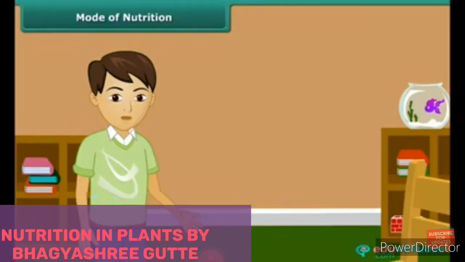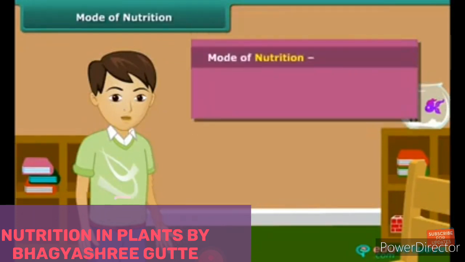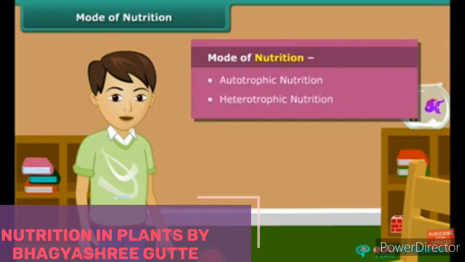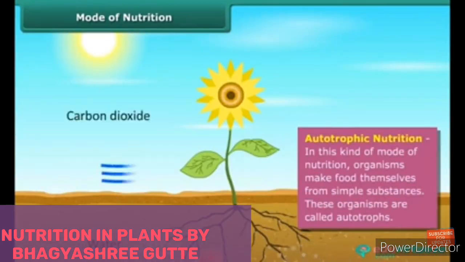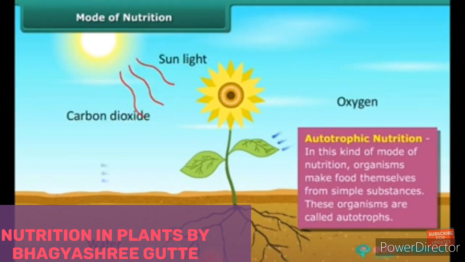So students, first we discuss the modes of nutrition. There are two types of modes of nutrition. First is autotrophic nutrition and second is heterotrophic nutrition. So these are the two types of nutrition. One by one we will discuss. First, in front of you on the screen, you can see the mode of nutrition that is autotrophic nutrition. In this kind of mode of nutrition, organisms make food themselves from simple substances.